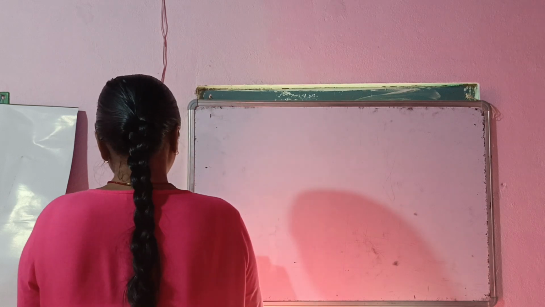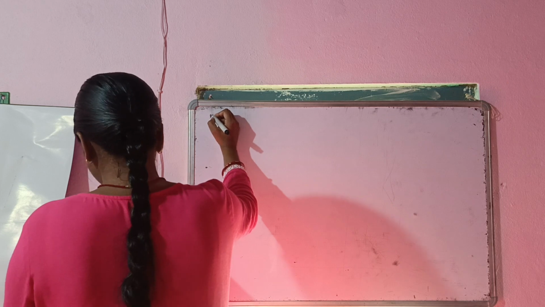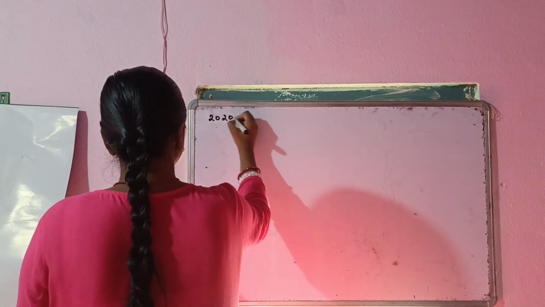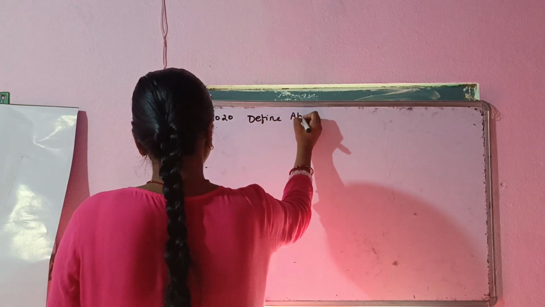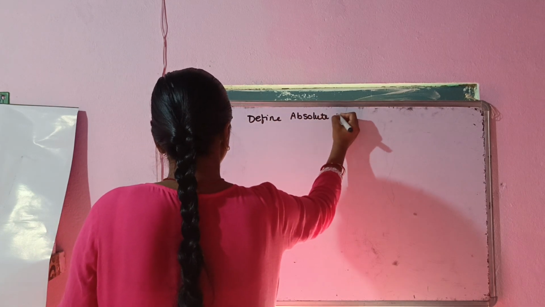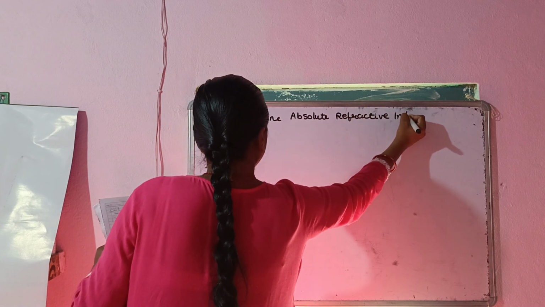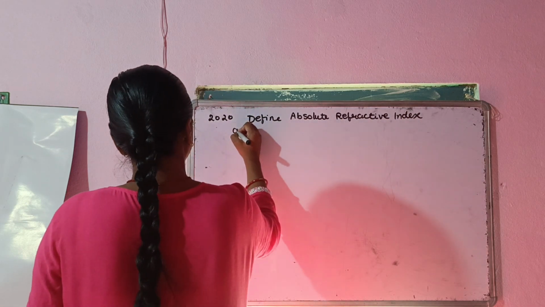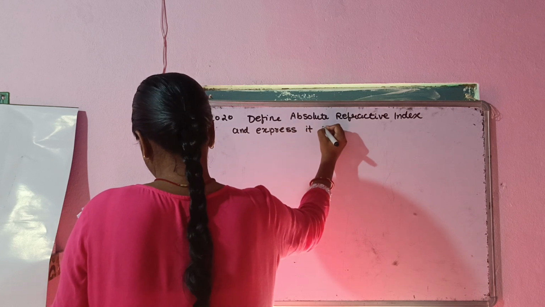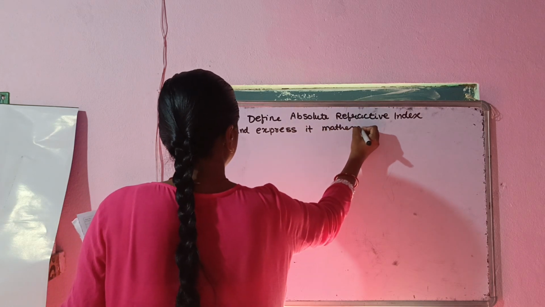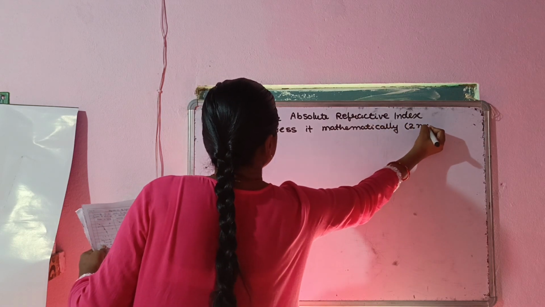Okay, so the question came in the year 2020 in CBSE board examination. Define absolute refractive index and express it mathematically. This question came in 2 marks.